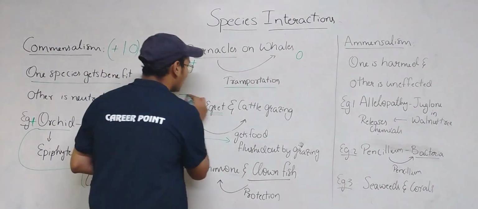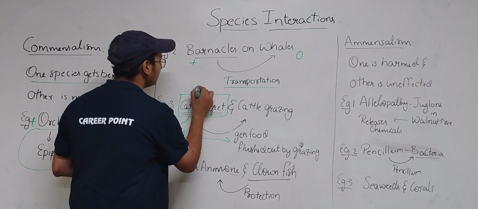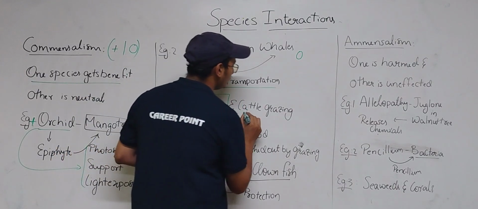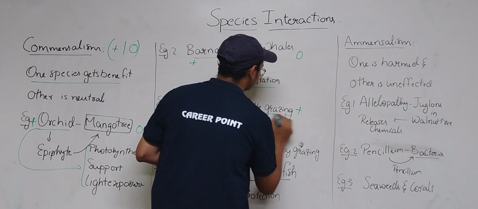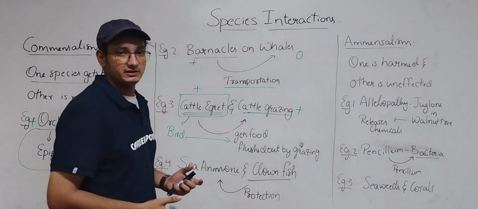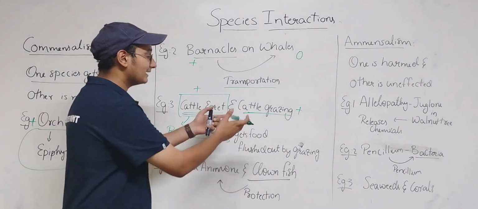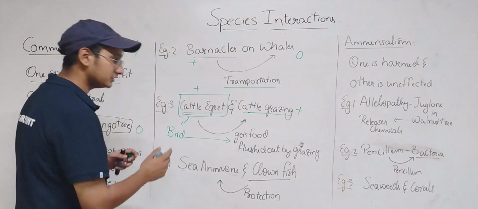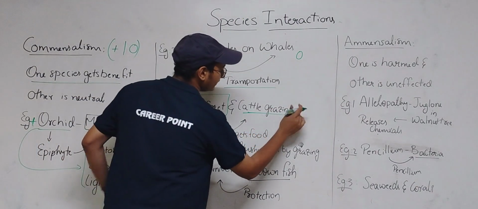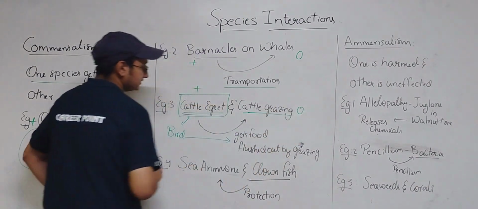So here the cattle egret, a bird, is getting benefited, and there is no harm or benefit for the grazing cattle. So this is commensalism. Sorry, here we should write 0.